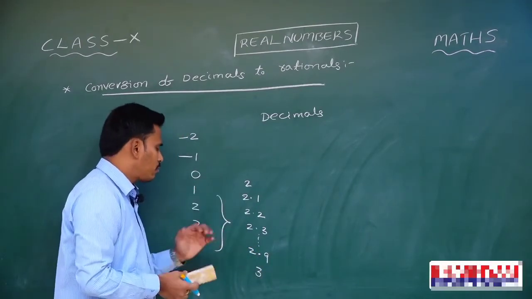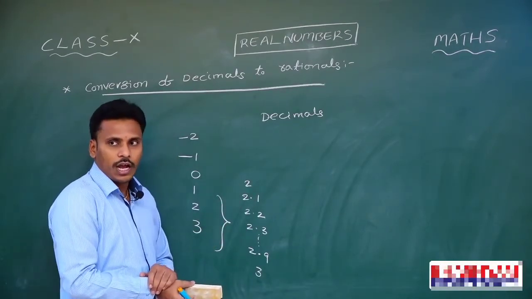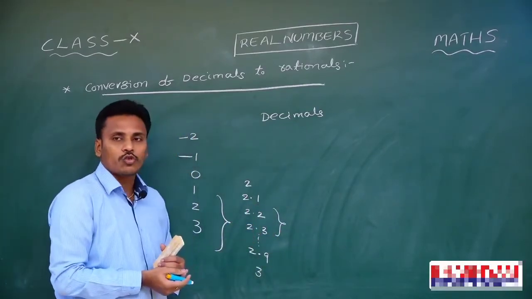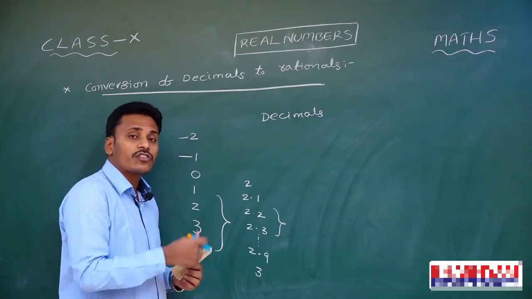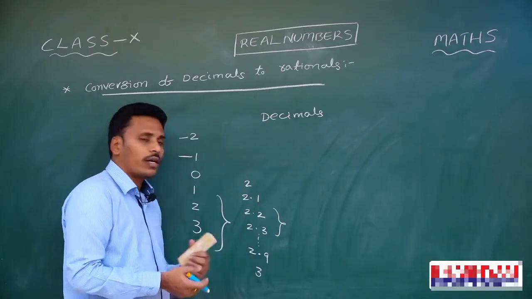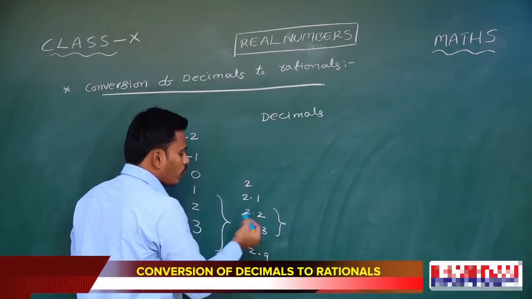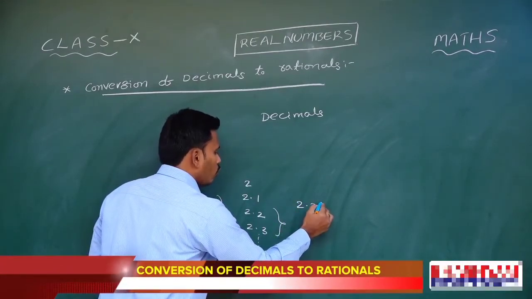These are some decimal numbers between 2 and 3. Are there any numbers between 2.2 and 2.3? If you analyze, still there are some decimals between 2.2 and 2.3, which you may write like 2.2 something.